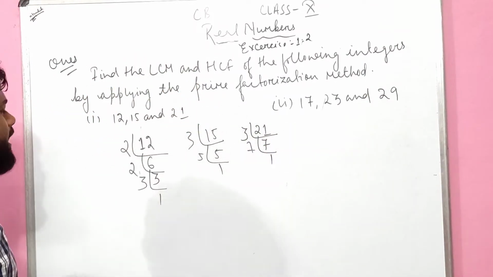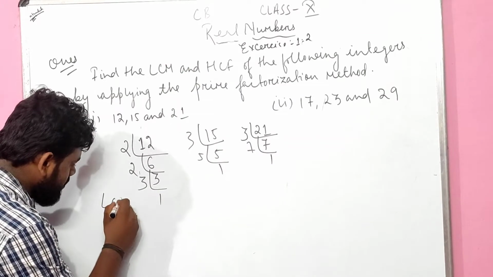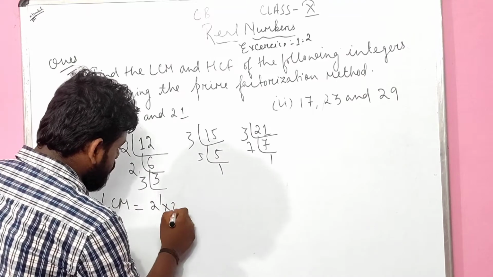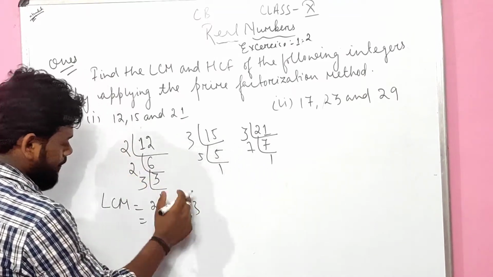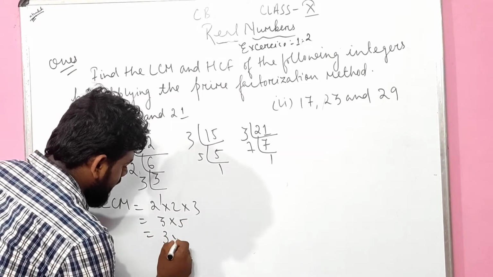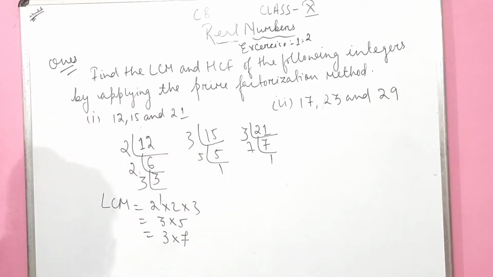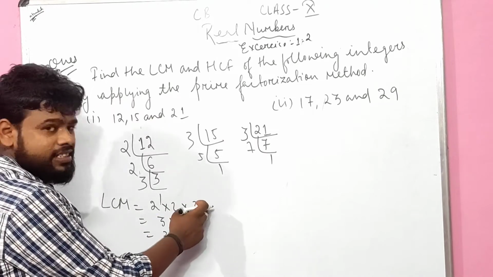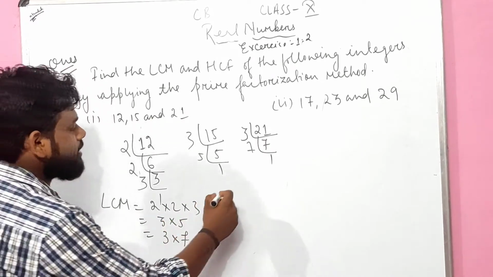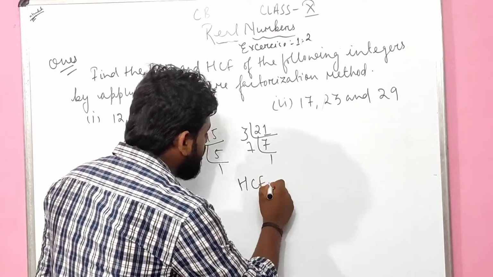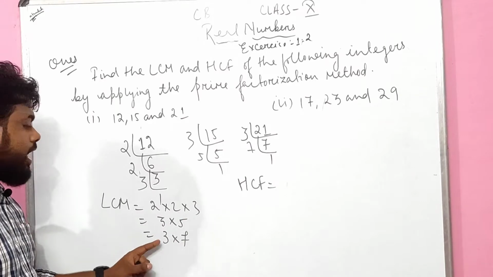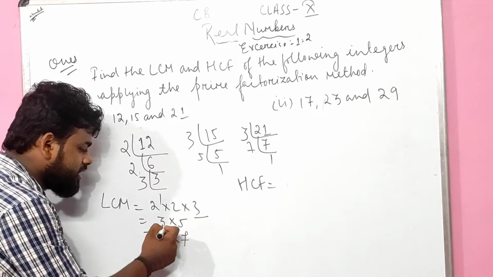Find the LCM and HCF. So what is the LCM? In the first number we have 2 into 2 into 3. Second number, 3 times 5. Third number, 3 times 7. Is it clear? See everyone, what is the common here? The common is 3. The HCF is what we got as common: here a 3, here a 3, and here a 3.